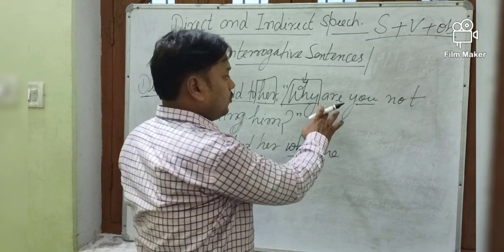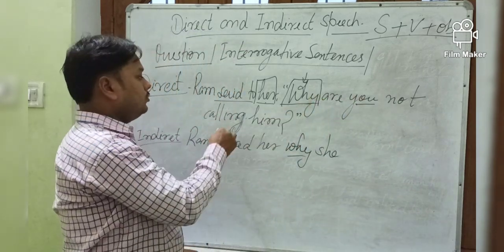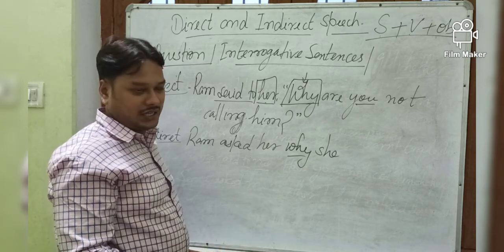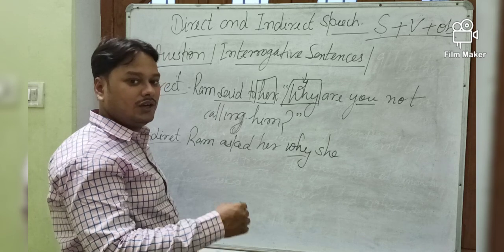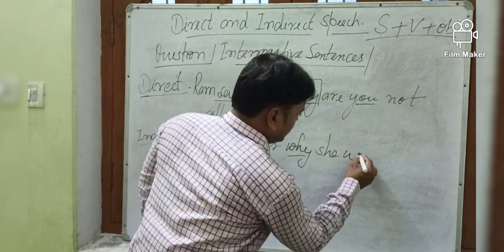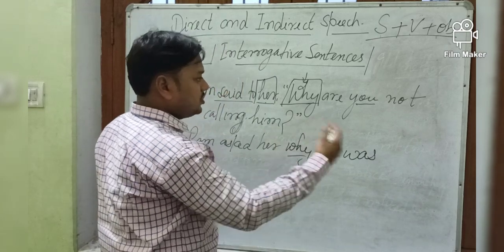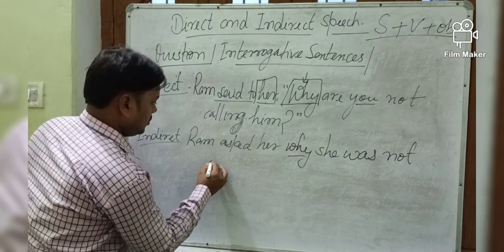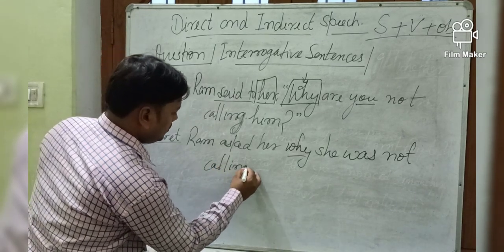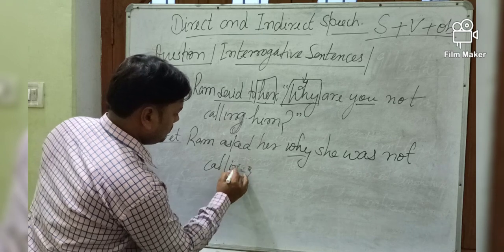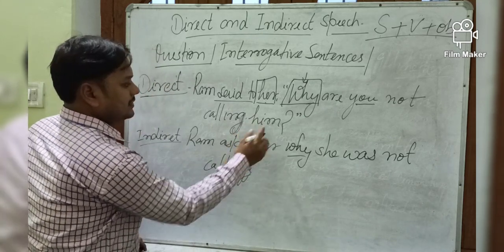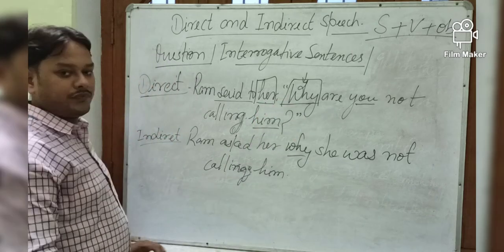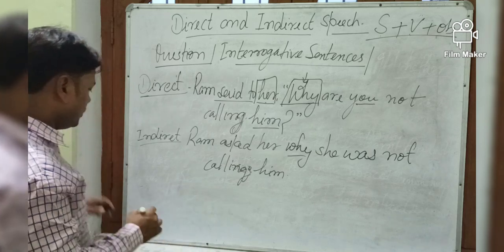Verb. Now once again you see the tense. Why were you not calling him? Which tense is this? Present continuous. Present continuous will be changed into past continuous. Very good. So it will be written, she was. Why she was not calling him. Third person will not be changed. Full stop. Okay. Once again, one more example.